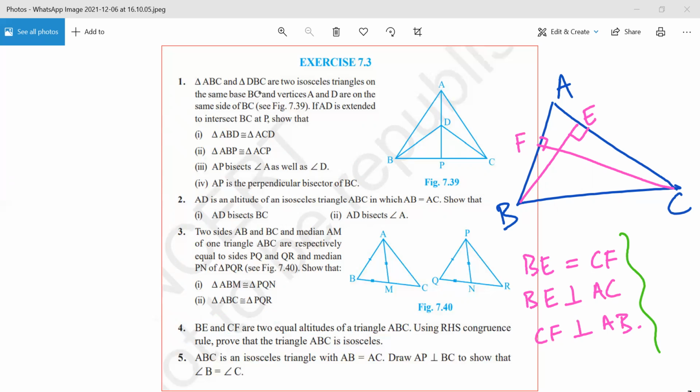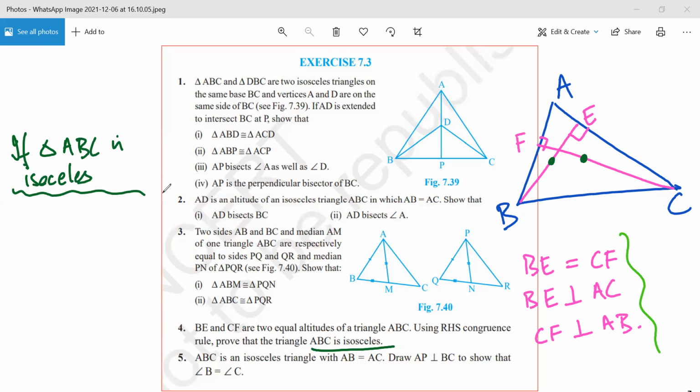Now let us understand the second line. Using the RHS congruence rule, prove that triangle ABC is isosceles. So if triangle ABC is isosceles, then what will happen?